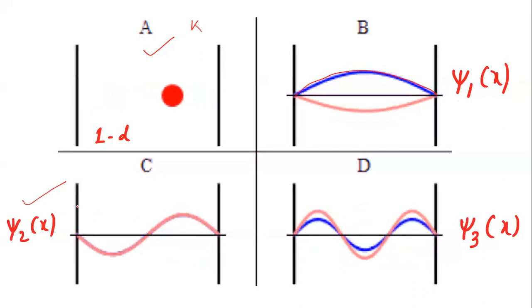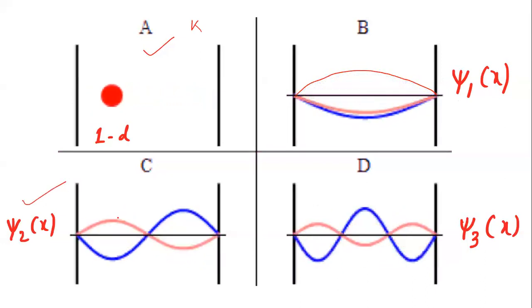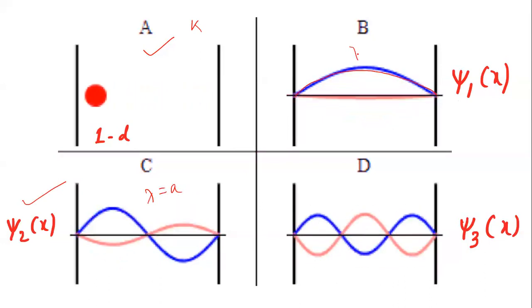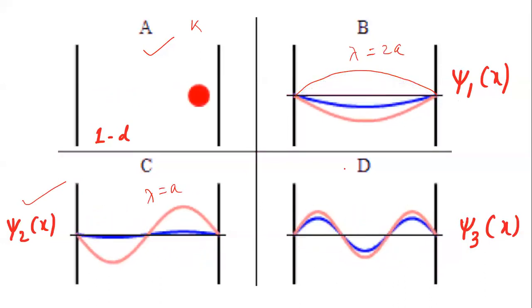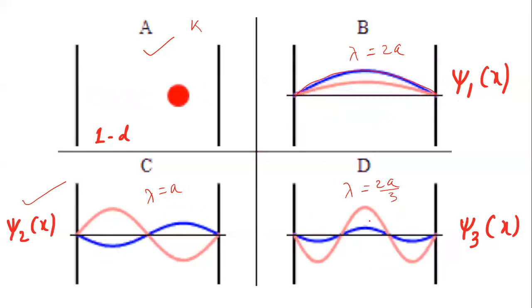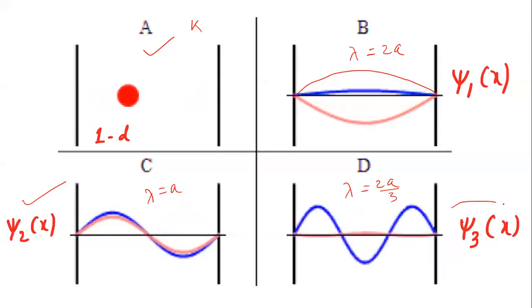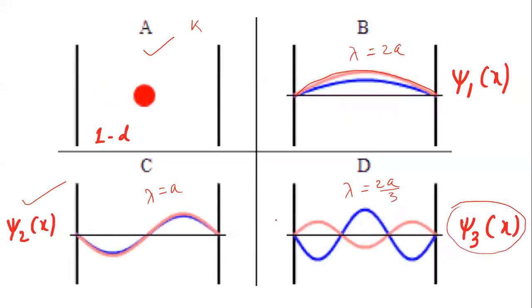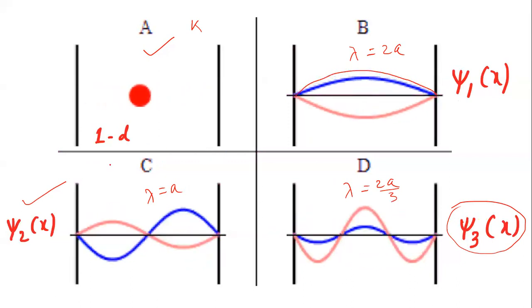Same for psi 2 x. You can see here we got lambda equal to a, here lambda equal to 2a, and here we got lambda equal to 2a by 3, and here also how the wave function varies depending upon the direction of movement of the particle, from 0 to a or a to 0.